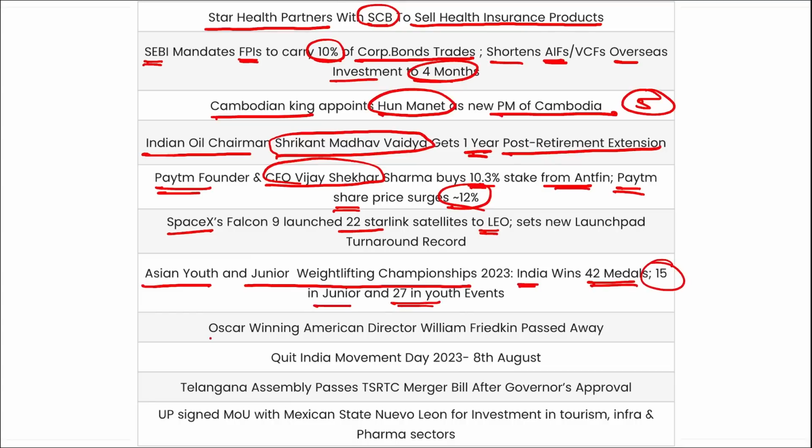Asian Youth and Junior Weightlifting Championship was held, and India has won 42 medals here, 15 in junior and 27 in youth events. Oscar-winning American director William Friedkin has recently passed away. Quit India movement observed on 8th of August. It was launched in 1942.